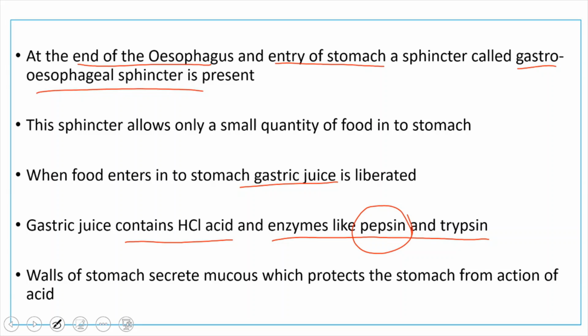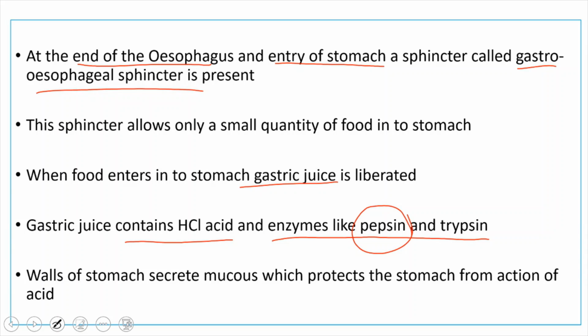So the inactive proteolytic enzymes get converted into active enzymes by the action of hydrochloric acid. That's why whenever food enters into the stomach, gastric glands secrete gastric juice which contains hydrochloric acid, and some inactive enzymes are there. They get converted in the presence of acids into active enzymes and break down proteins into simple substances.